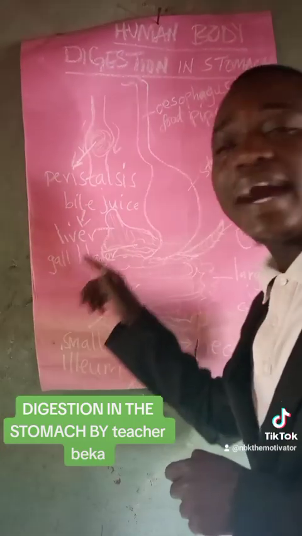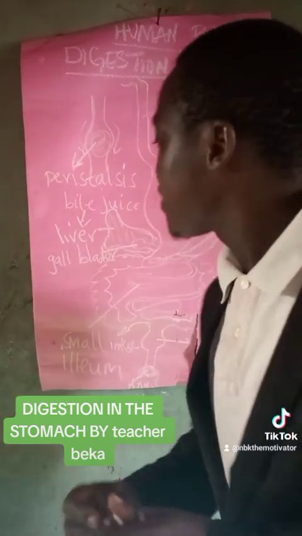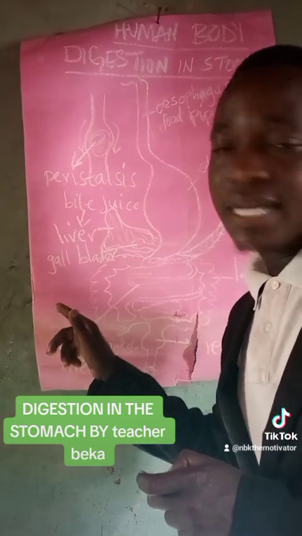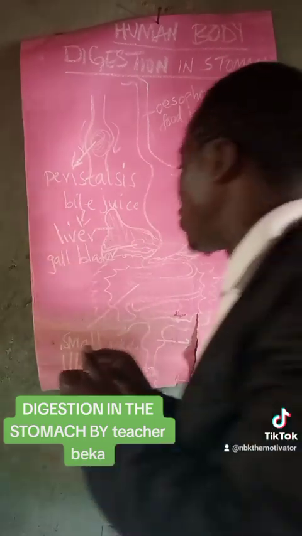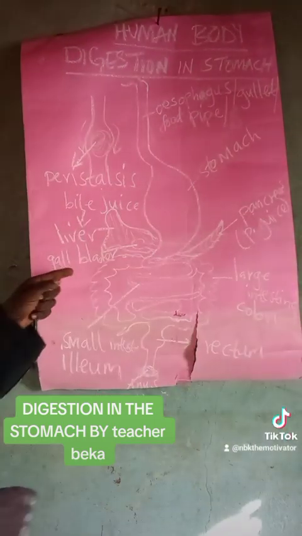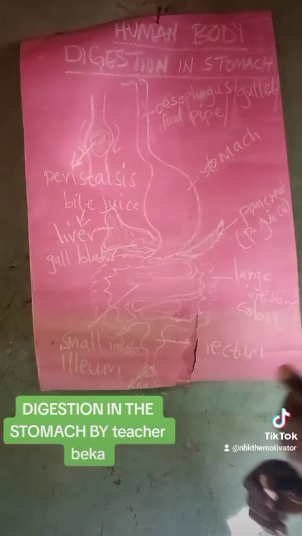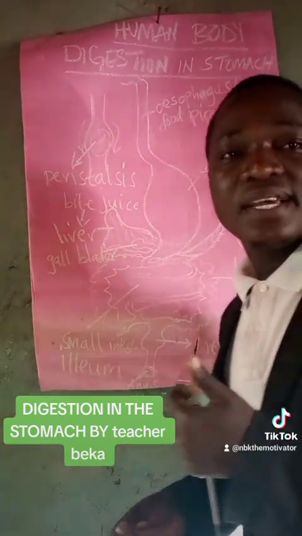Now, after the liver has produced bile juice, that juice is going to be stored in the gallbladder. So bile is produced from the liver and is stored in the gallbladder. So the function of the gallbladder is it stores bile. All right. So in your exams, you'll be